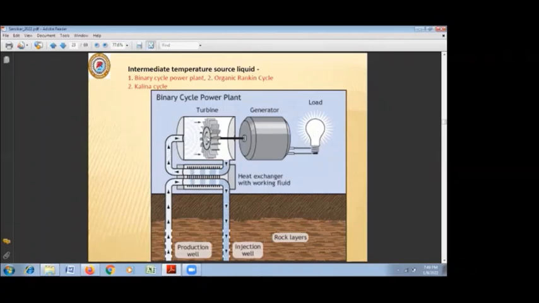This electricity is generated by boiling and vaporizing a low temperature fluid, like ethanol or some carbofluorides, and the rest of the water is again re-injected in the subsurface. I hope we have reached up to this place.